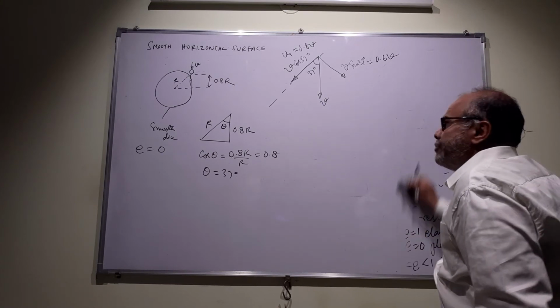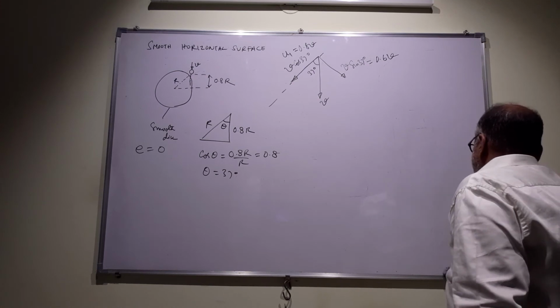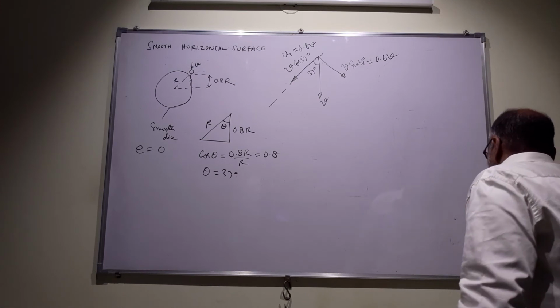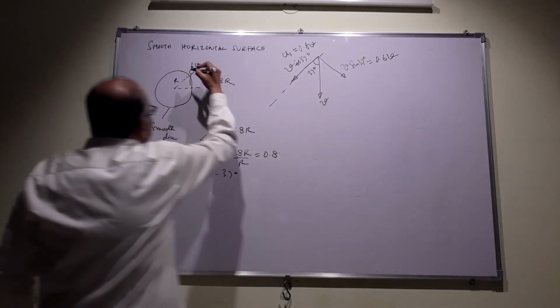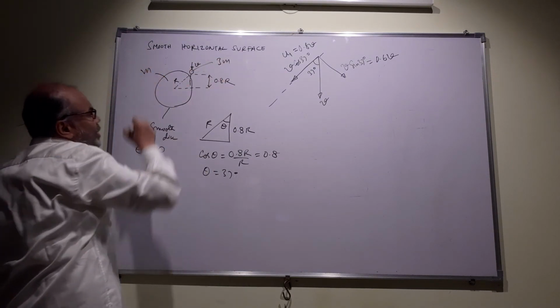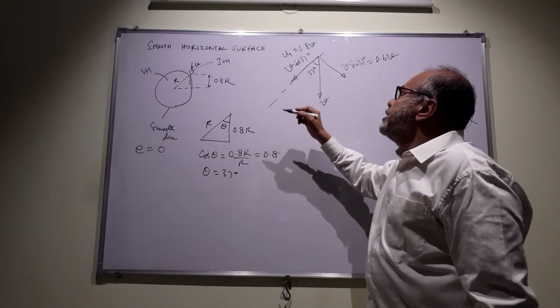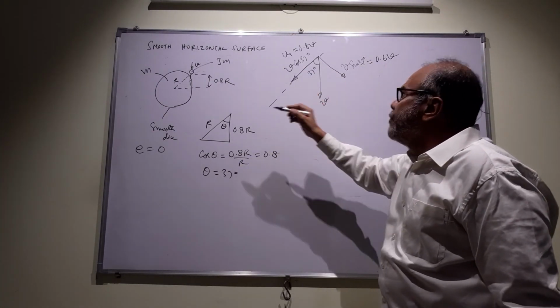Let me give you the masses of these two bodies: the mass of the particle is 3m and the mass of the disk is m. After the collision, let the velocities be v1 and v2.